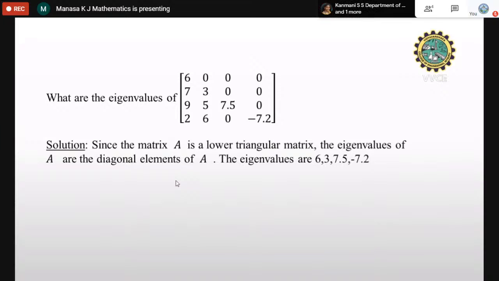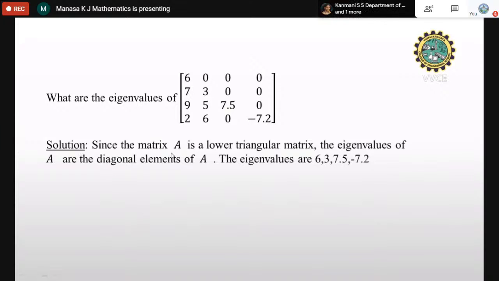Next problem, what are the eigenvalues of the given matrix? You can see this is nothing but a lower triangular matrix. Above the principal diagonal, the elements are 0. This is called lower triangular. So we know the property that if the given matrix is a diagonal matrix or upper triangular or lower triangular, then the diagonal elements are themselves the eigenvalues.